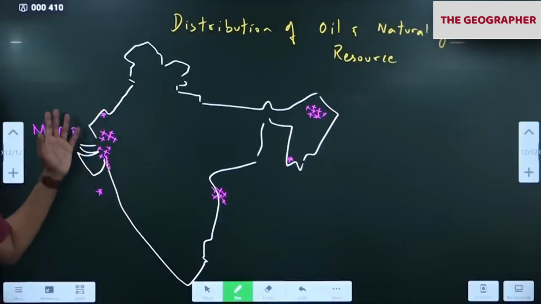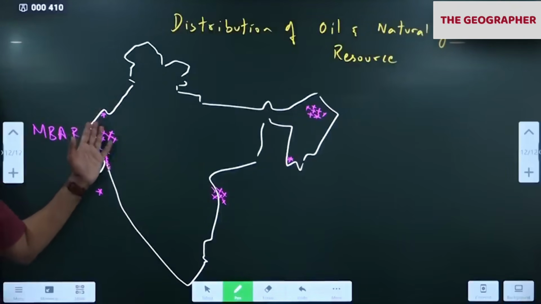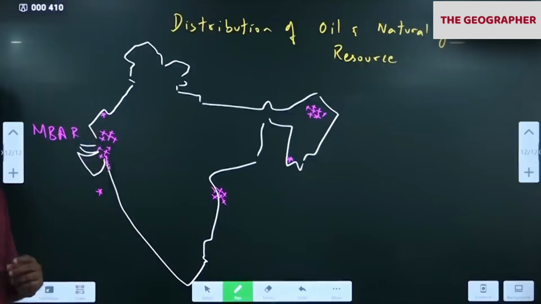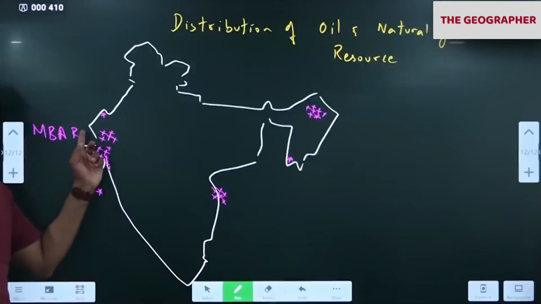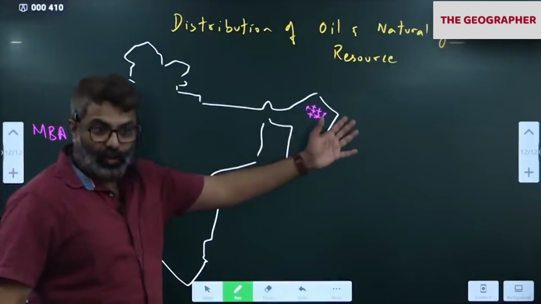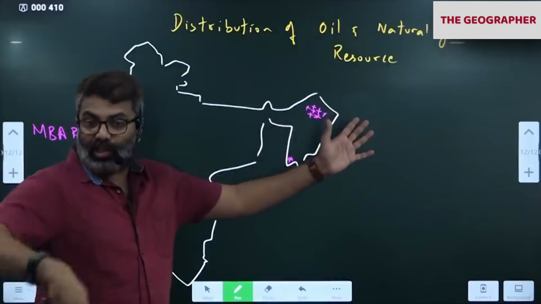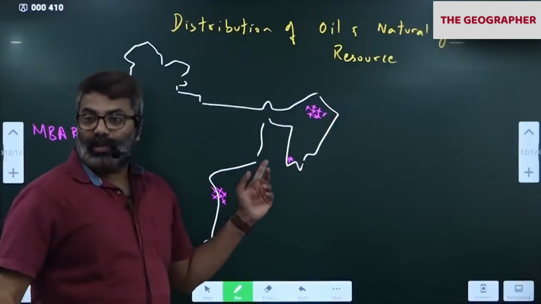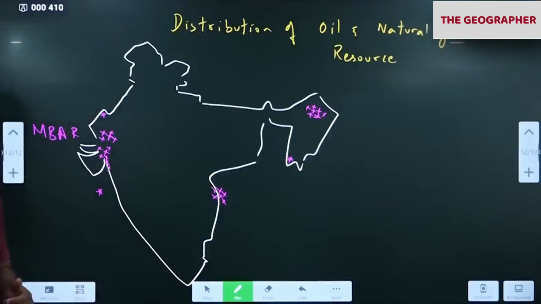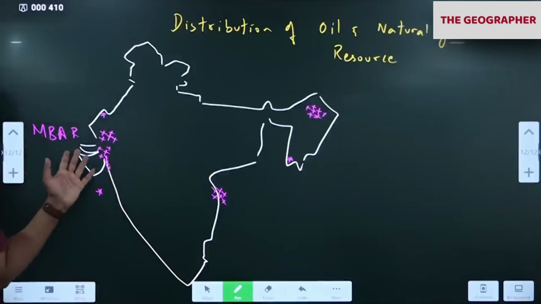So Rajasthan has good quality coal, oil, gas. So Mangala, Bhagya, Aishwarya and Rajarajeshwari. You will be shocked if I tell you the recent data says Rajasthan is the largest producer of oil. It is not Assam. Initially for many years it was Assam. Now Rajasthan has taken over. So which is the largest oil producing state? Rajasthan. Now statistics has changed.